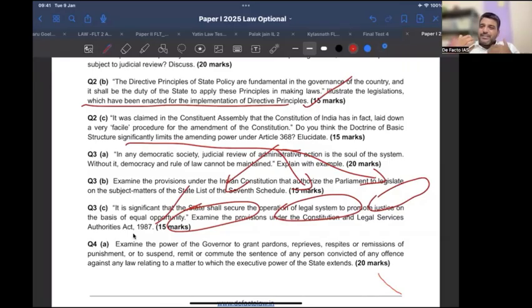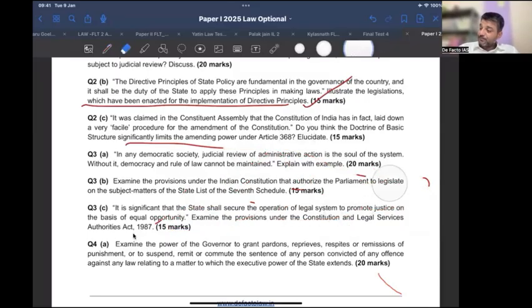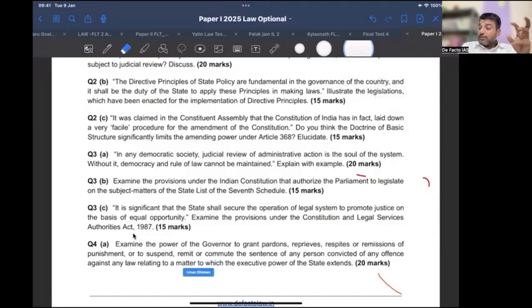Getting my point? In that, basically, you have to write a GS type answer. Yes, it has done so. You take the view, slightly helping the executive itself. Acha, Matri, you are the student, right? Same. So this is again the question, Matri, if you remember, I told you also. It is the three different areas from where the question comes.